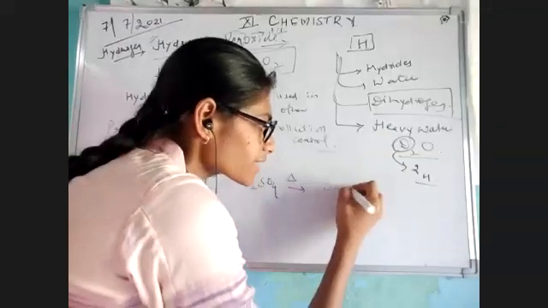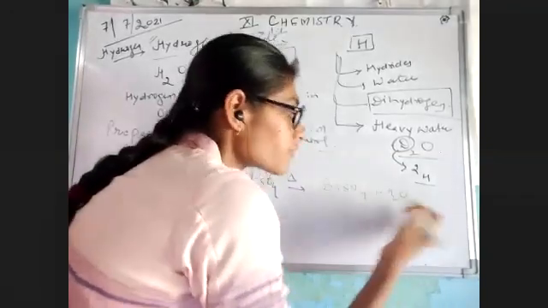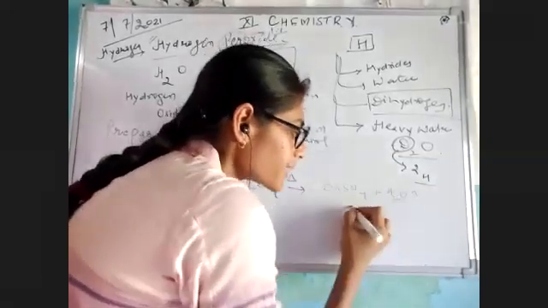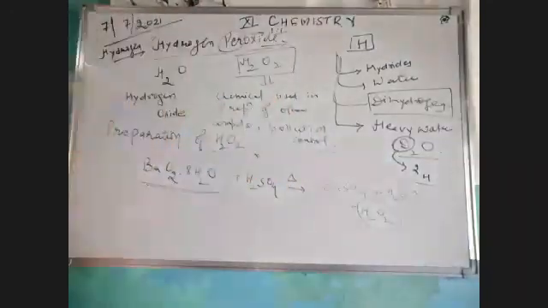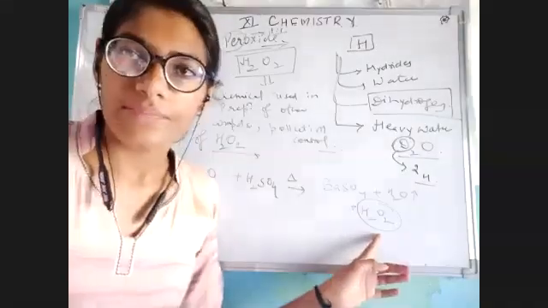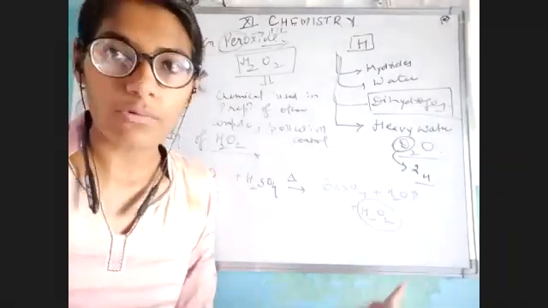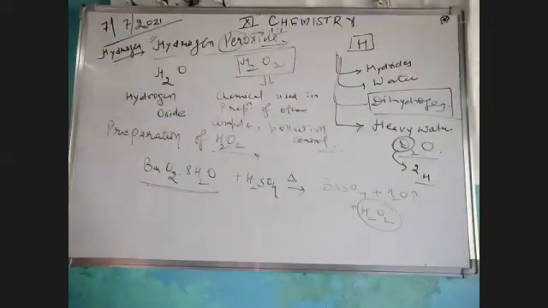Now let's combine this. We would get barium sulfate plus water as a vapor, but most importantly, it contains H2O2, that is hydrogen peroxide, which is the topic of our interest. Okay, so we are talking about hydrogen peroxide. Clear? Now let's move. This was the first preparation. Let's move to the second preparation.